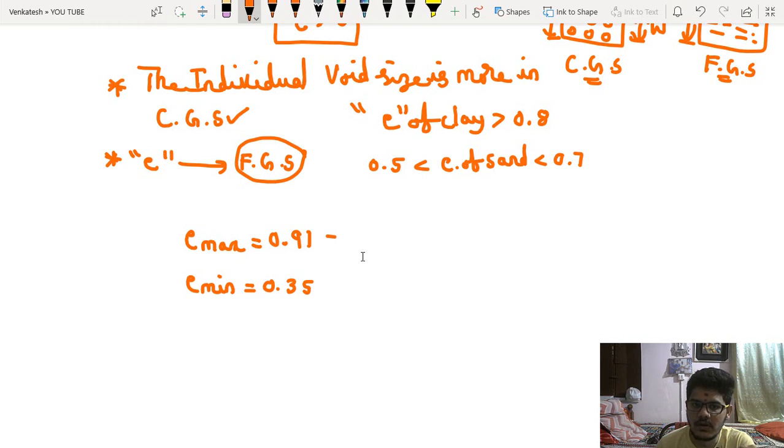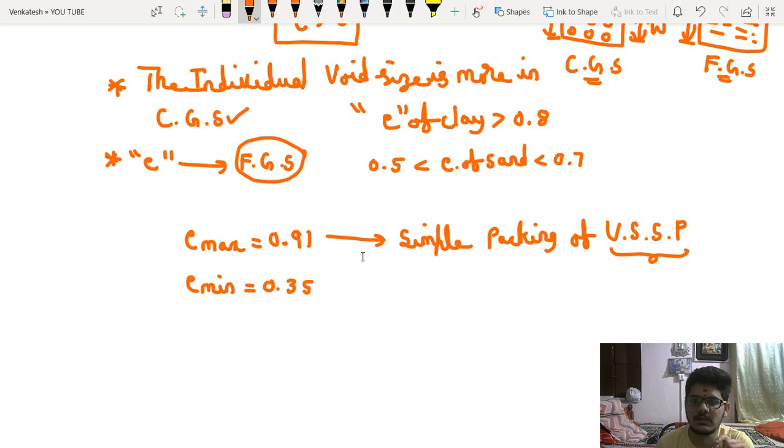So this maximum void ratio will occur in simple packing structure, simple packing of uniformly sized spherical particles. USSP means uniformly sized spherical particles. This structure you can Google it. The minimum will occur in face centered cubic packing.